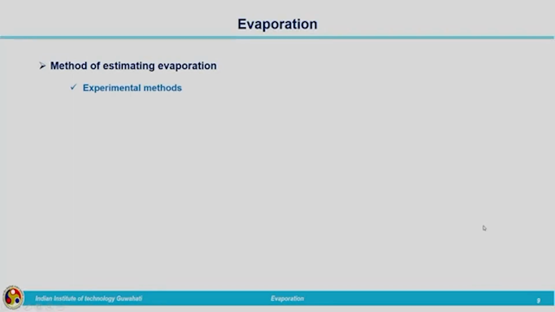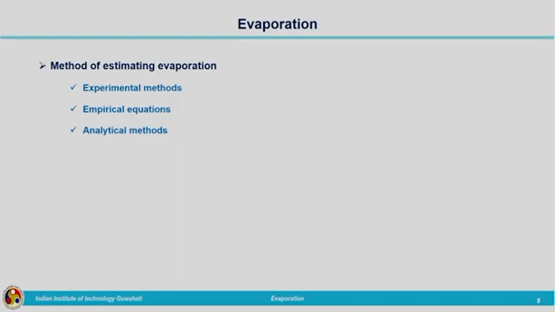Now, we need to see different methods of estimating evaporation. So, methods of estimating evaporation are of three kinds: experimental methods, empirical equations and analytical methods. So, three different methods are there. Either we can go for experimental methods if we have the equipment for measuring evaporation. Sometimes we won't have all those facilities, then we will make use of empirical methods or analytical methods. So, we will see these methods one by one. First, let us start with experimental methods.